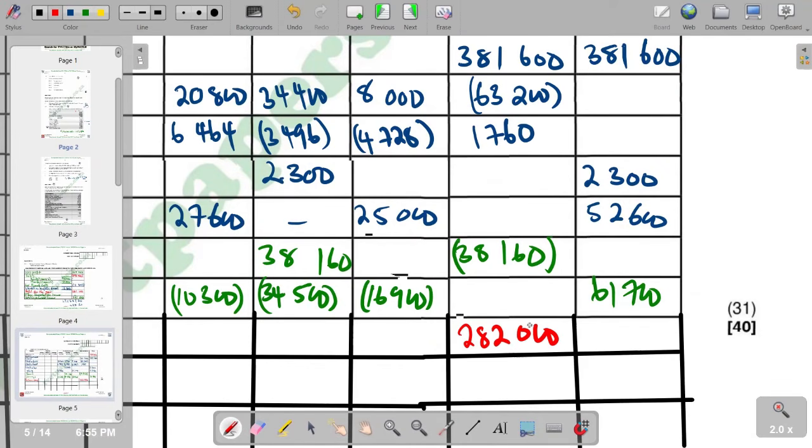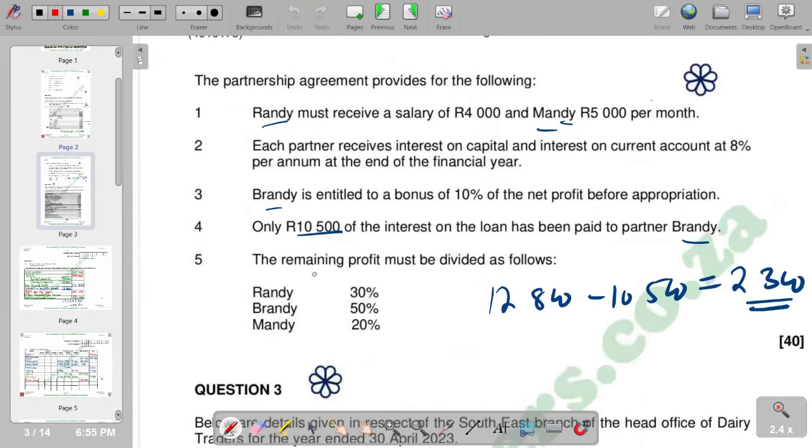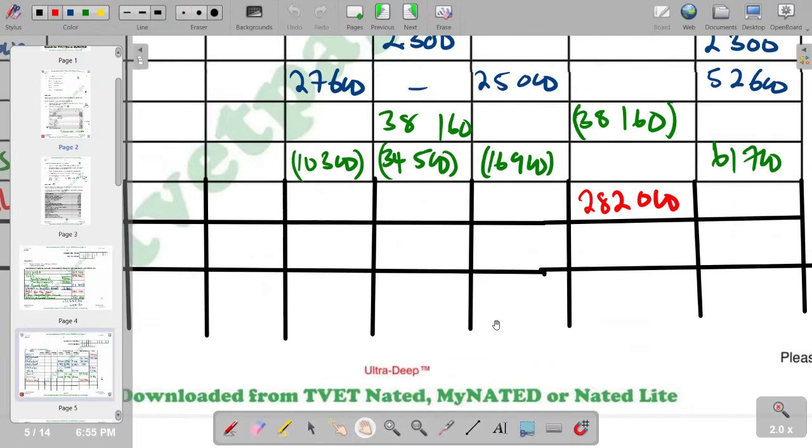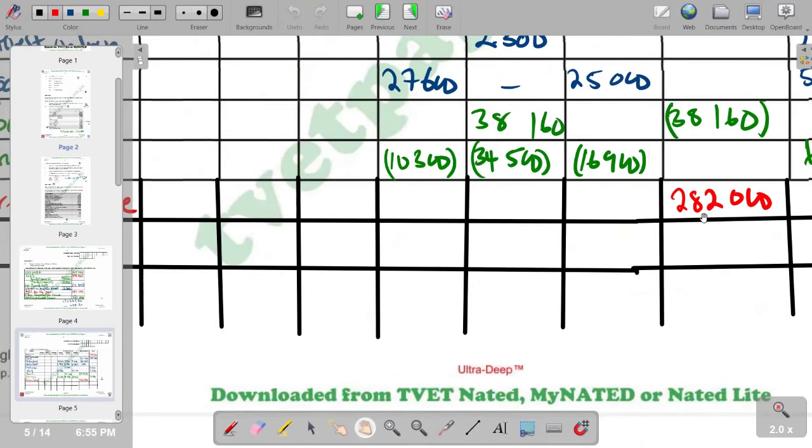So with that 282,000, we now check in terms of the profit sharing ratio. So we refer back to the question to see that the remaining profit must be divided in these proportions. Ready is 30%. So what we mean is this 282,000 is going to get 30% for Ready. So if you say 30% times 282,000,